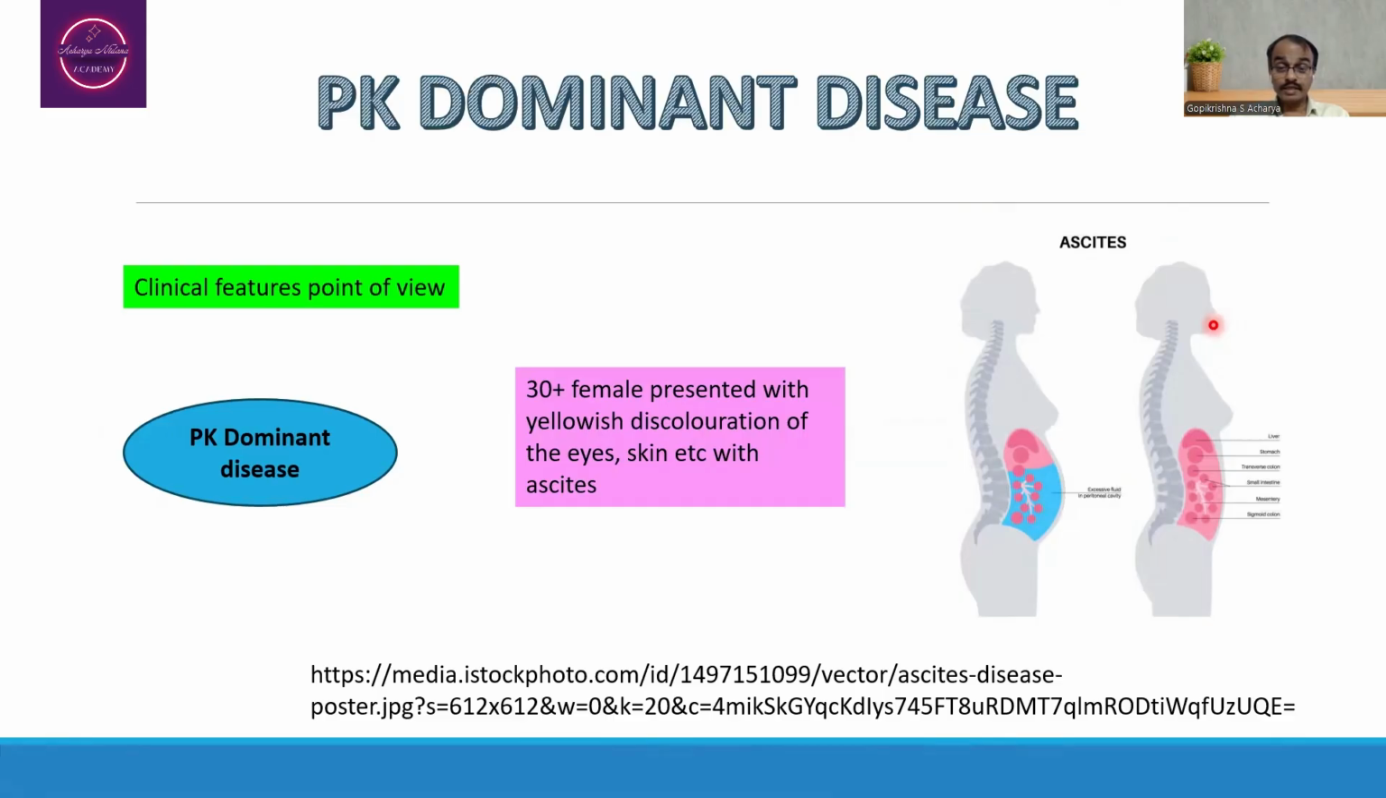As far as clinical presentation is concerned, here is an example. A 30-year-old female presented with yellowish discoloration of the eyes, skin, etc. associated with ascites. So here, the presence of yellowish discoloration in the skin, sclera, etc. may indicate Pitta dosha dominance, and the presence of ascites may indicate Kapha dosha dominance. Hence, we are going to say that there may be a possibility of a Pitta Kapha dominant disease.